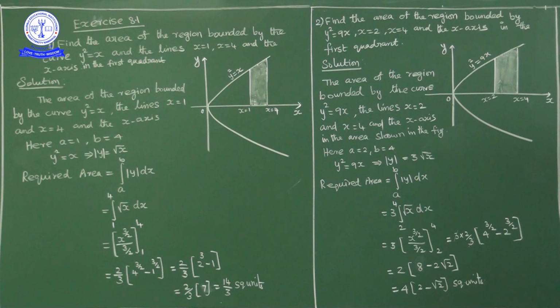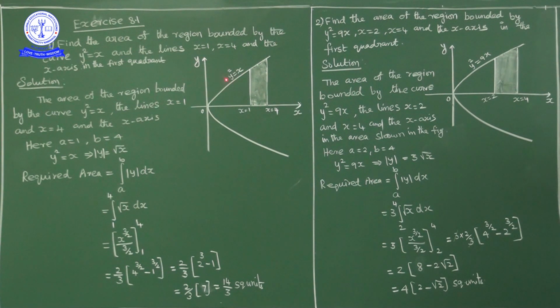Okay. So the area of the region bounded by the curve y square is equal to x and the lines x is equal to 1, x equal to 4 and the x axis in the first quadrant. Now this is the graph. What are the limits of x here? X equal to 1 and x equal to 4. Lower limit is 1, upper limit is 4. Y is equal to plus or minus root x. Now we'll take the modulus of y, because in the first quadrant area is anyhow positive. So the required area is equal to integral a to b modulus of y dx.